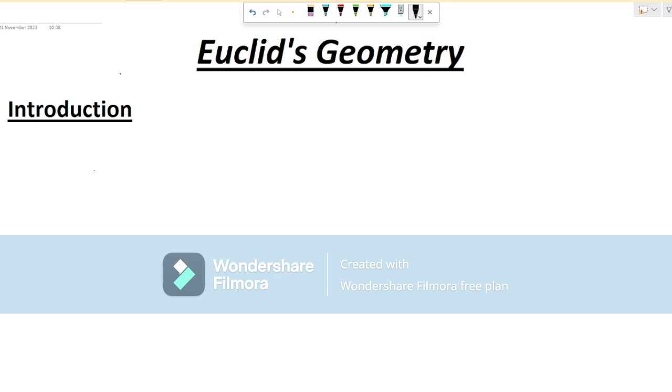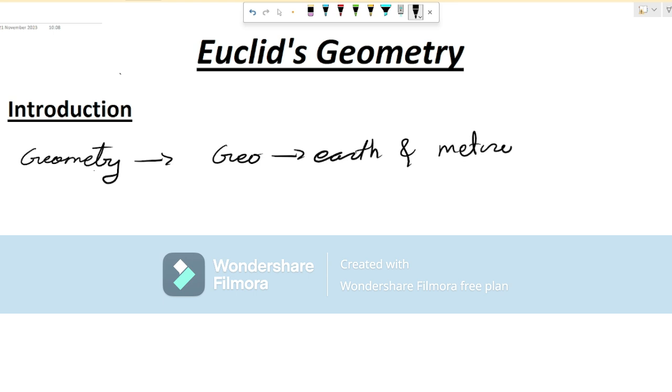Geometry. So let's begin. Now, geometry is a combination of two words derived from Greek. Geo means earth and metron means measure.